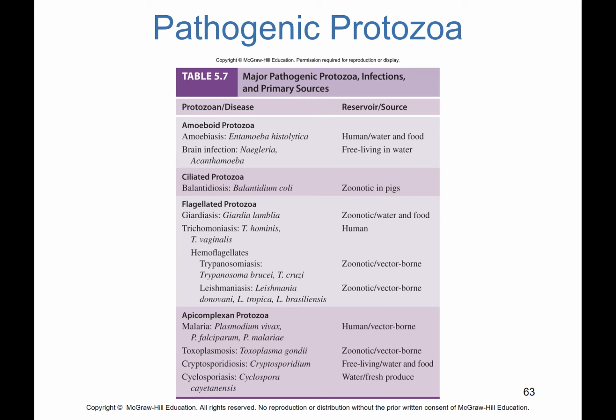So table 5.7 is a table of the major pathogenic protozoan organisms, what infections they cause, and their primary sources, or where you primarily find these organisms.